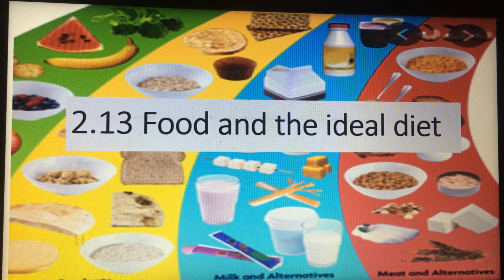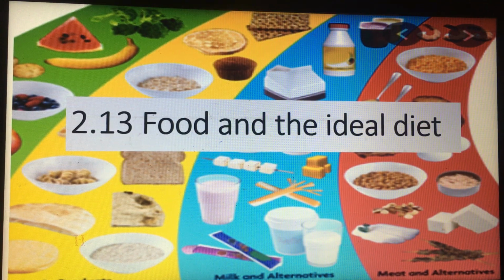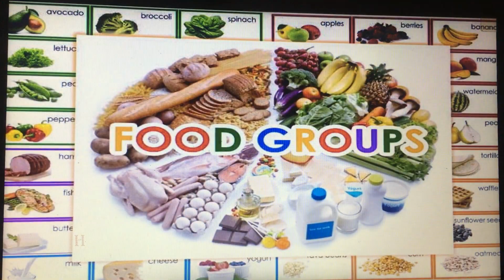This is Miss Razan. Today we are going to talk about food and ideal diet. So please open your book, page 52. As you know, we have six main food groups, which are carbohydrates, proteins, fats, vitamins, minerals, and fiber. In this lesson, we are going to focus on three groups, and we are going to know the functions of each component. But before, we are going to understand why organisms require food.